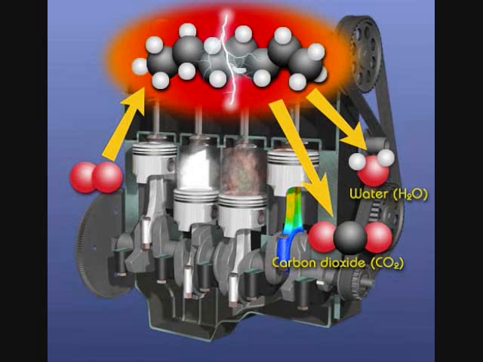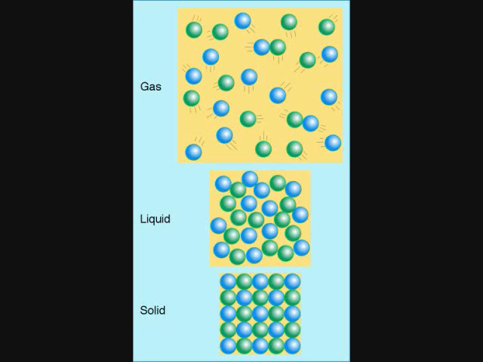Gasoline has a lot of energy to react, especially when mixed with air. But when it combusts, energy is dispersed and the resulting carbon dioxide and water have more entropy than the gasoline and less energy to use for reaction. In general, gases have greater entropy than liquids, which have greater entropy than solids.